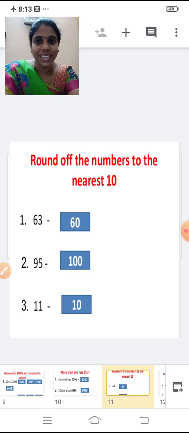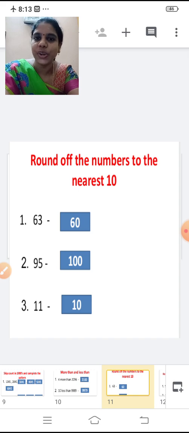Next, round off the numbers to the nearest 10. I think you all know this, right? First one, 63. See the ones place. It is less than 4. So place 0 in the ones place and don't change the tens place. So the answer is 60. 63 is rounded off to 60.